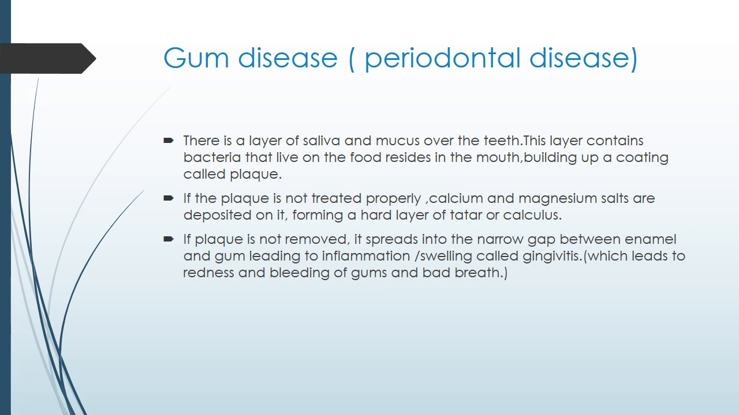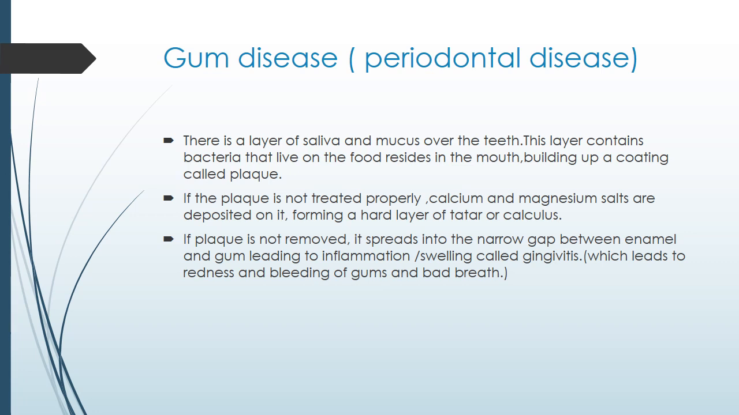Now the second part is periodontal disease, or gum disease. What is this? There is a layer of saliva and mucus over the teeth. This layer contains bacteria that live on the food residues in the mouth, building up a coating called plaque. Whenever you take in some food, some of it remains inside your mouth cavity and some bacteria feed on that food. So they build up a yellow coating which is called plaque.